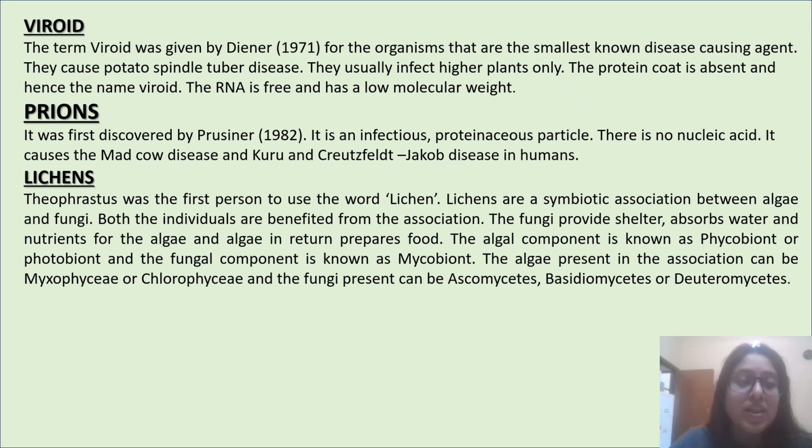What is lichen? Theophrastus was the first person to use the word lichen. Lichens are a symbiotic association between algae and fungi. Both the individuals are benefited from the association. The fungi provide shelter, absorb water and nutrients for the algae, and algae in return prepare food. The algal component is known as the phycobiont or photobiont, and the fungal component is known as the mycobiont.